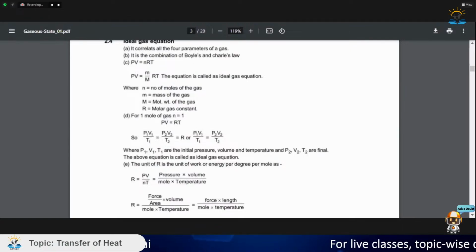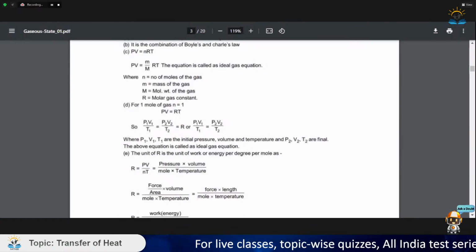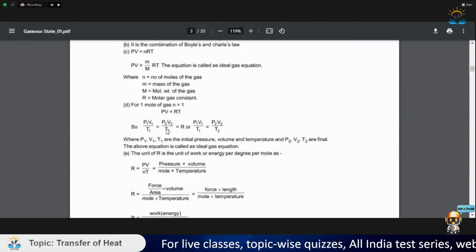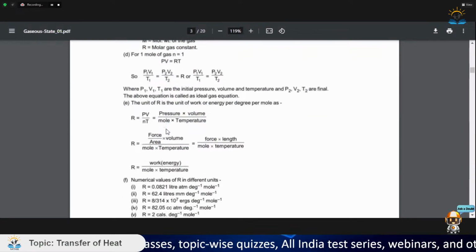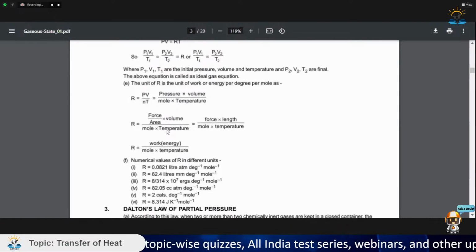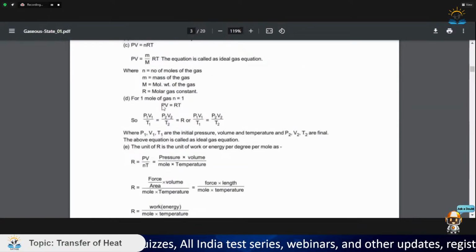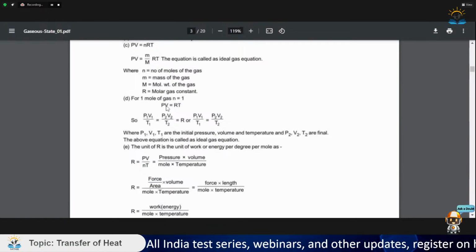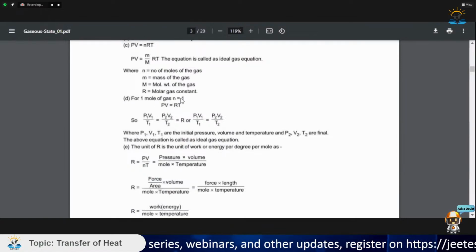So now let us see some applications. Okay, so here for 1 mole of gas we directly write PV is equal to nRT, but generally we do not always take 1 mole of gas.